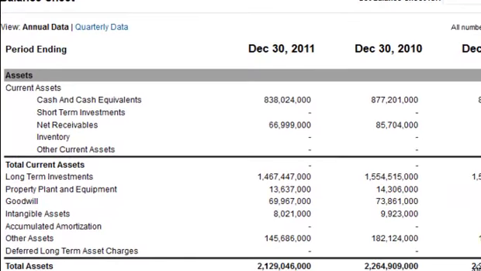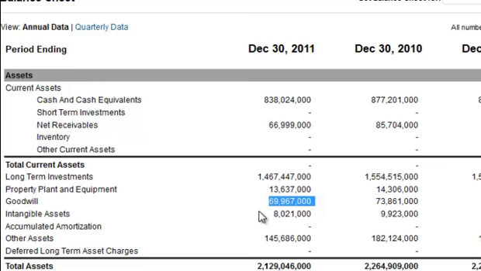So let me pull this down so you can see this. Alright, so here's your Goodwill right here, and you can see that in fact Bank of America does have a reported Goodwill there. That tells us one thing. It tells us that in fact they have gone out and bought entire other companies and paid more than their fair market value of their net tangible assets when they bought those companies, and that amount that was paid over, known as blue sky or Goodwill, is currently at 69.9. Okay, so we know that they have in fact done this.